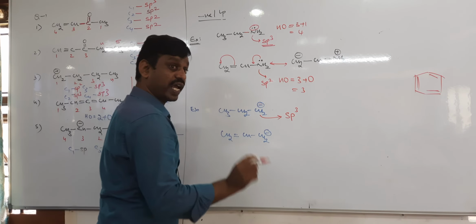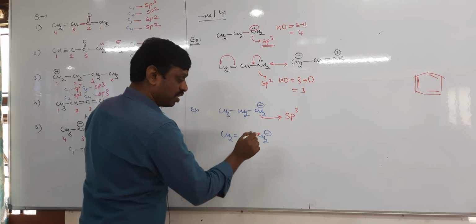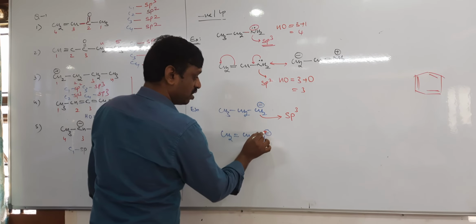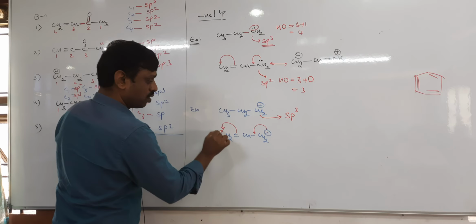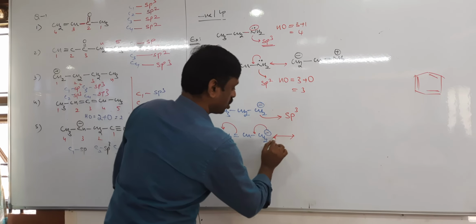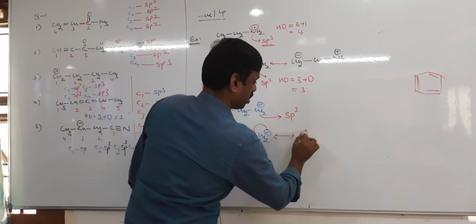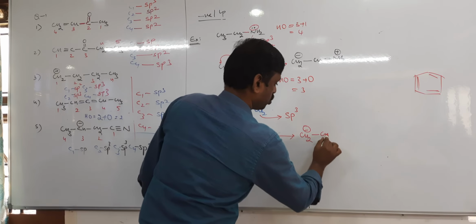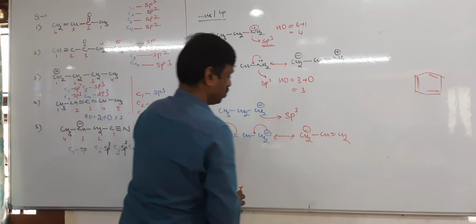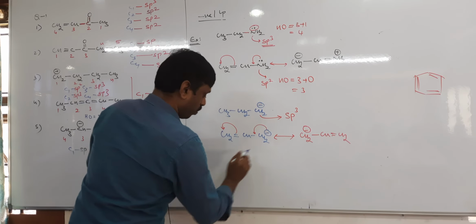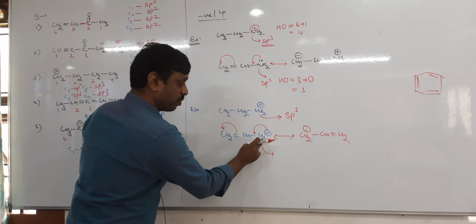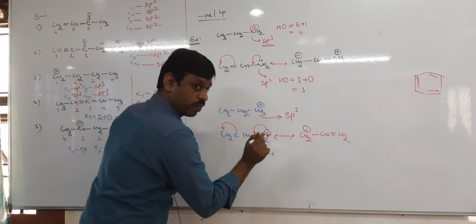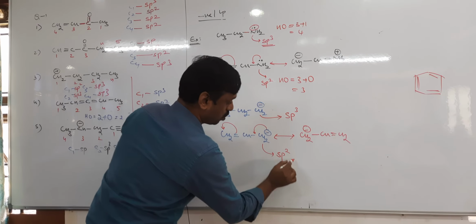It also looks like sp3, but it is not. The reason is this lone pair is involved in resonance. Therefore you will get a resonance structure. CH2 becomes negative, then CH double bond CH2. So now what is the hybridization of this carbon? This carbon has only 2 sigma bonds plus the pi bond, 3 sigma bonds, the lone pair should not be taken, so it becomes sp2.